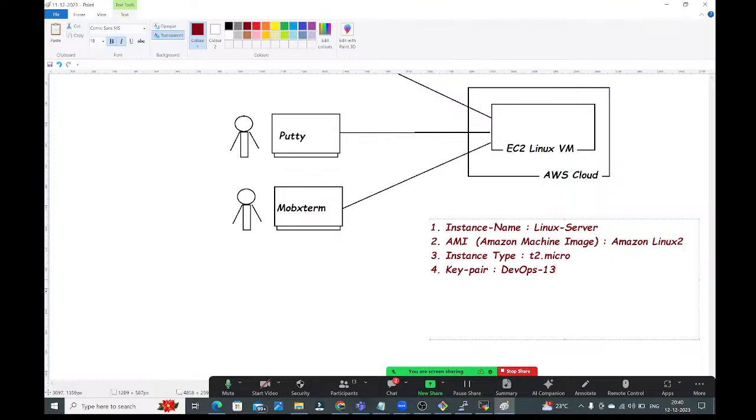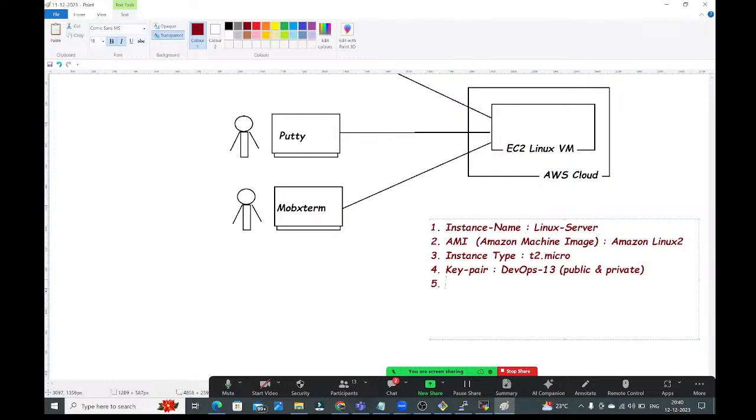You can give anything. And here two keys will be generated, guys: public and private keys. The public key will be stored in the AWS. The private key will be downloaded to our local machine, in our downloads folder.